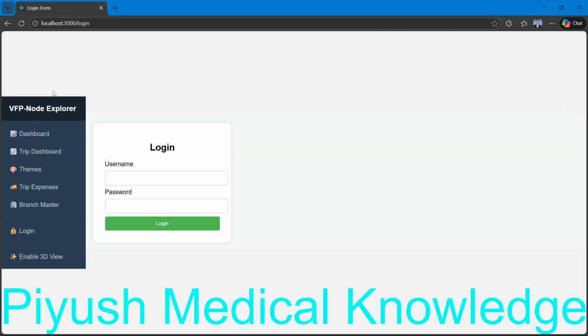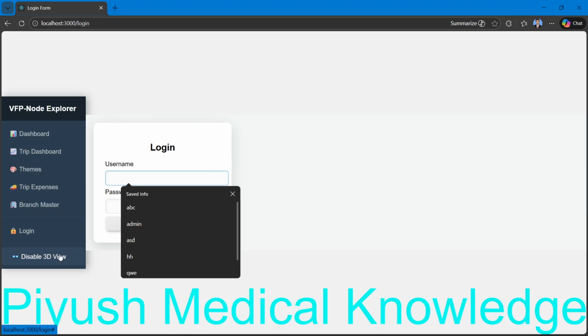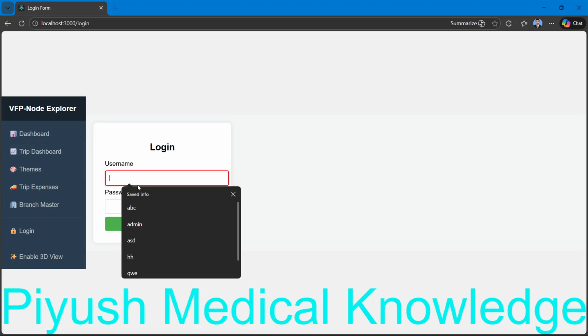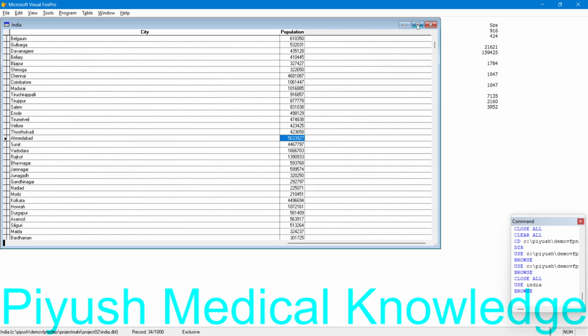And now the trip dashboard. Before going to the trip dashboard, you must log in. Without login, you cannot see the trip. And here you can enable or disable the 3D view. This is the 3D enabled view, you can disable it. So we have to log in first, and for login, we have to get the data.